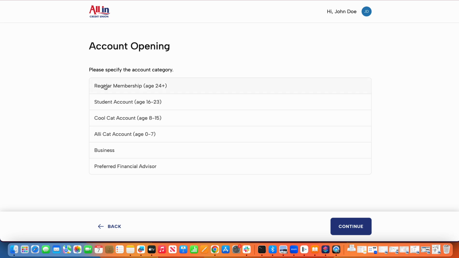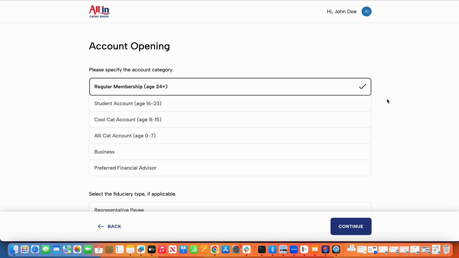The membership category will effectively drive the product selections that are available on the following screens, which we'll show you in just a moment. Now, big differences to highlight here are that the in-branch solution does support more complex types of origination. So not just your traditional memberships or youth accounts, but it also supports business and any sort of tailored solutions that you may have, like All-In's preferred financial advisor program. Again, more of a fiduciary type relationship.